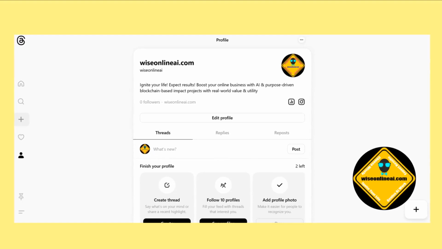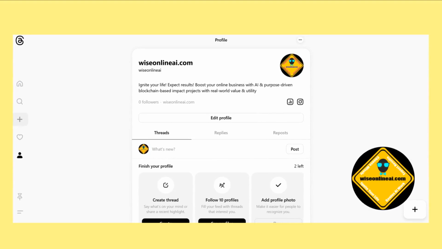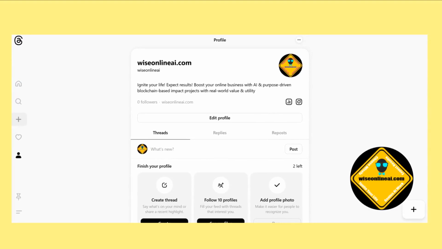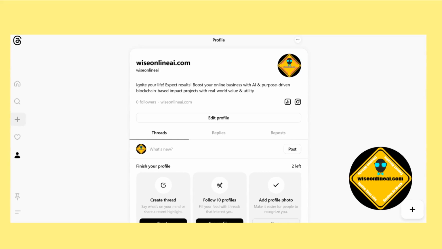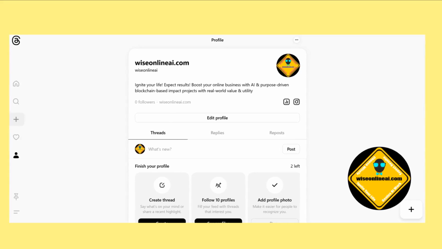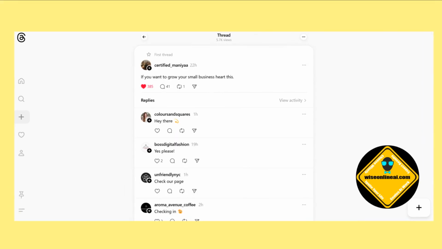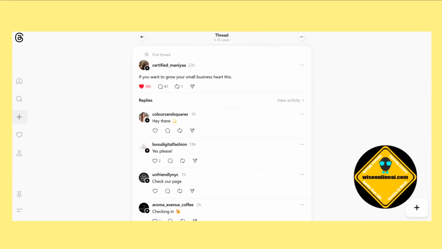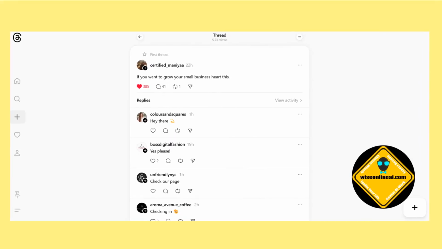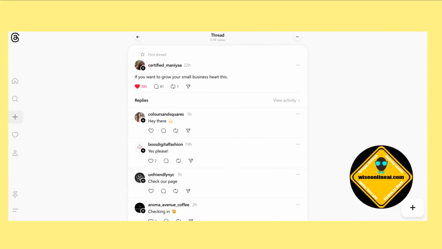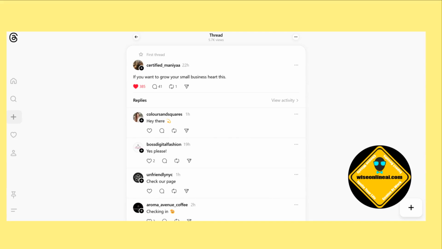Threads. This platform is perfect for beginners. You don't need a following to get started, and simple posts can reach thousands of people. For example, one-liners, polls, and engagement-driven content perform exceptionally well. Look at this post. It's just a simple one-liner, but it got over 5,000 views in a few hours. With ABACUS, you can create similar content effortlessly.